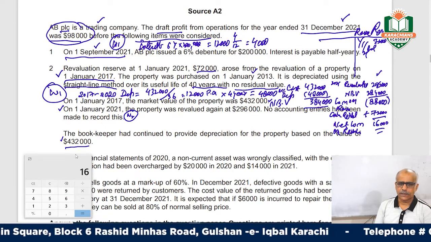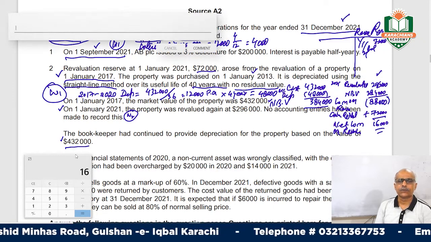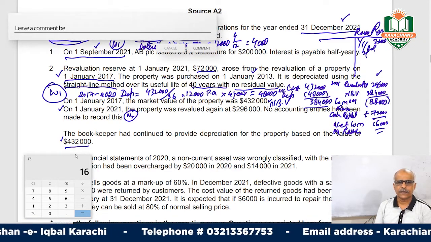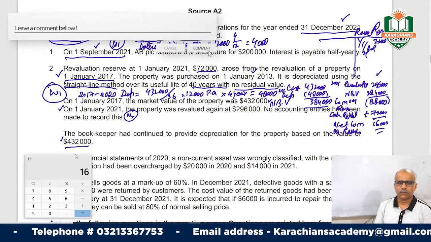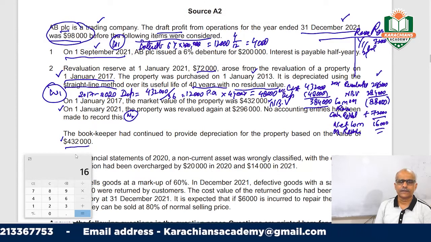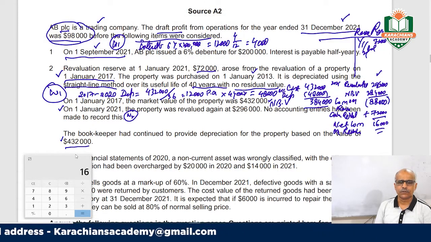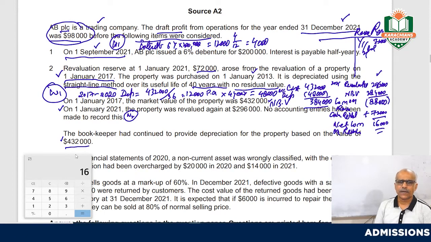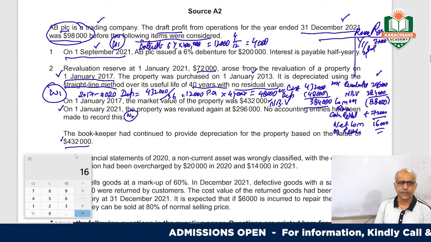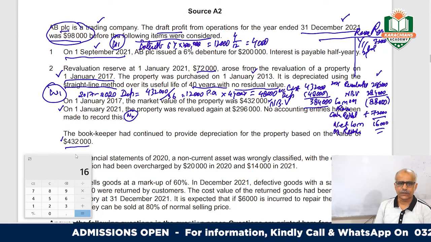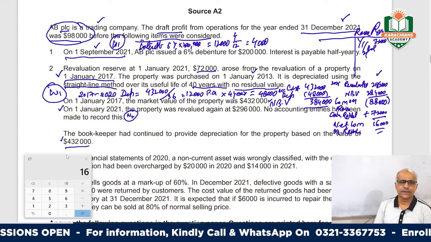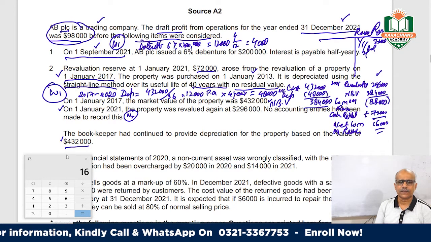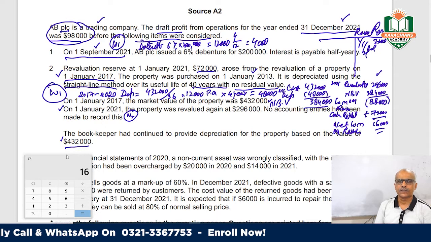And in year 2021, despite the property being revalued downward, he was supposed to calculate depreciation on 296,000. But in 2021, when he prepared this income statement, he considered depreciation at 432, which means they have overcharged depreciation.